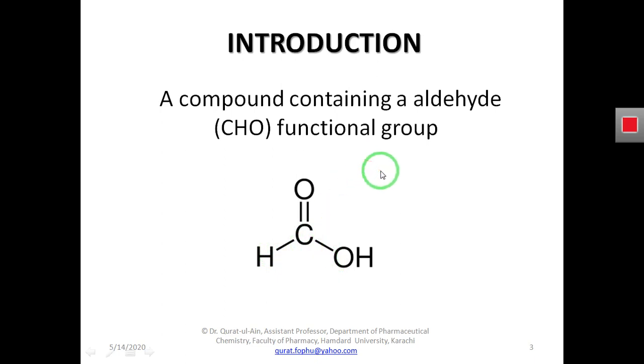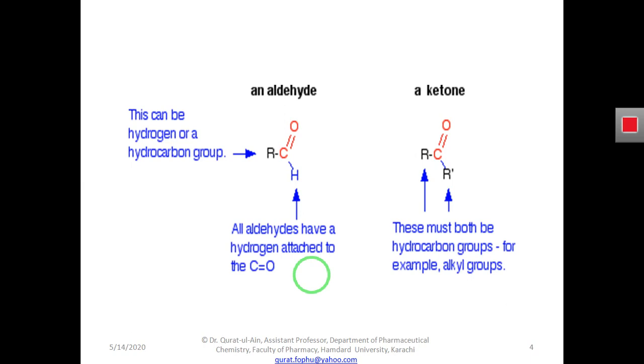In ketone we studied the definition: ketones are the compounds that have a carbonyl group, that is a carbon atom bonded to an oxygen atom with a double bond, and this carbon is bonded with two other hydrocarbon radicals. But it will not happen here in the case of aldehyde. In aldehyde, the carbon atom must be attached to one hydrogen, but the other will be a hydrocarbon radical.